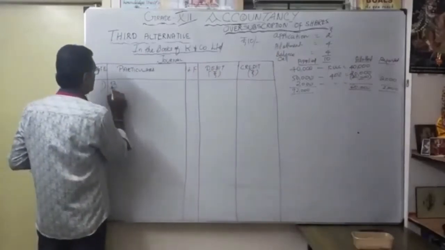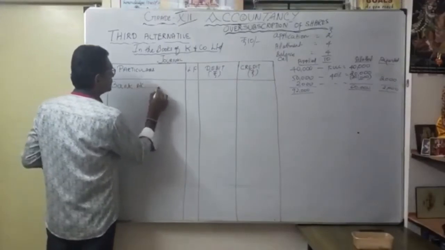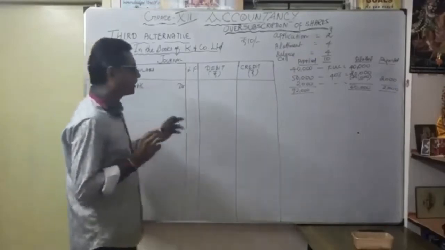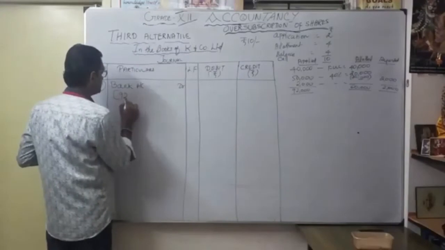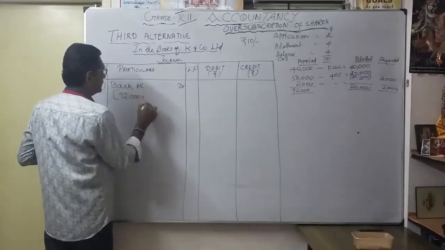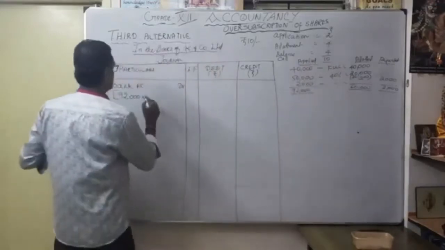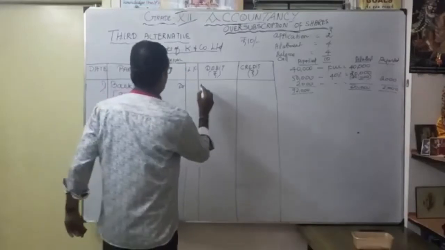Bank account debit. Within the bracket, how much applied? 92,000 into application money, how much? 2 rupees. So what is the total value? 1,84,000.